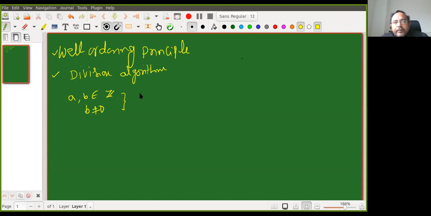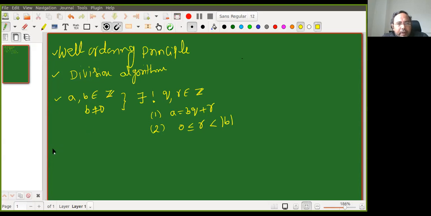What is the conclusion? A can be written as BQ plus R for unique Q and R in Z. So we will write it like this: there exist unique integers Q and R belonging to Z such that the first condition is A is equal to BQ plus R, and the second condition is a restriction on R: R is less than modulus of B. So this is the division algorithm.